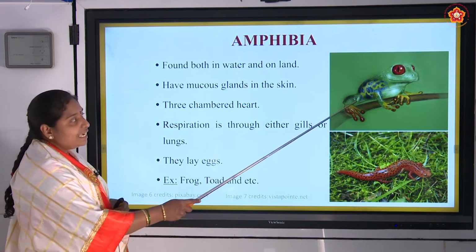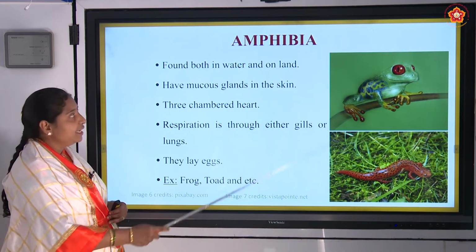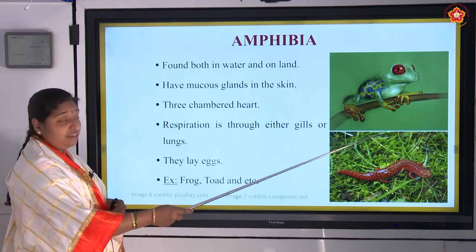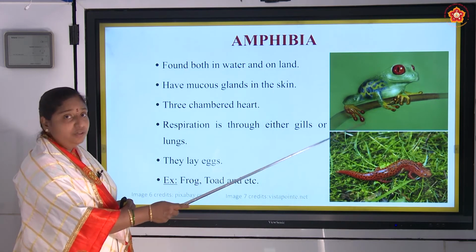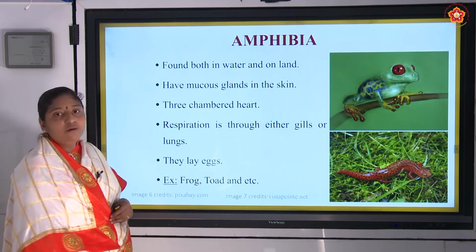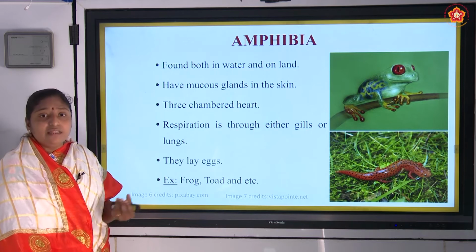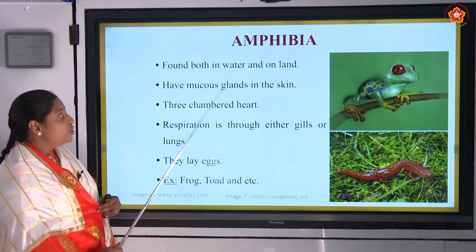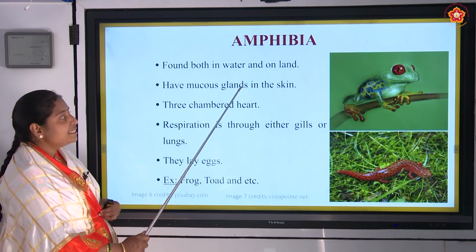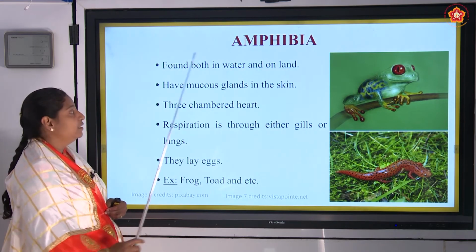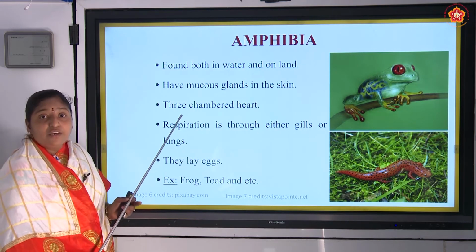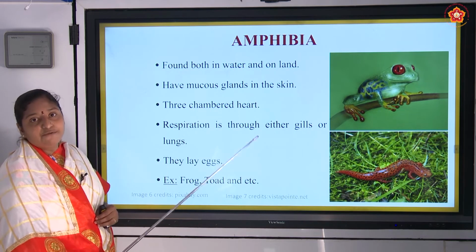When you touch the skin of the frog, which is an example of an amphibian, I am just telling, this is a familiar example for all of you. So if you touch the skin of this frog, you will feel a slippery nature. That slippery nature is because of the mucus glands in the skin. And advancement you can see from the Pisces to the amphibians.